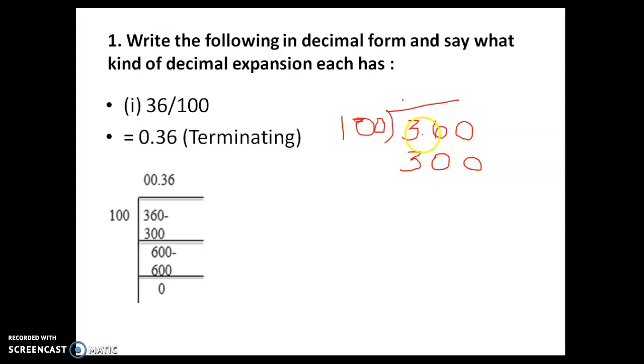For how many times will 300 be there? It will be 3 times. So we write 3 as the quotient here. Then we have to subtract. We will subtract 360 minus 300, and we get the remainder 60. Then we will add one more 0 here, and only then can we divide. So how many times will 100 go into 600? It will go 6 times. So we write 6 in the quotient, writing 600 here.